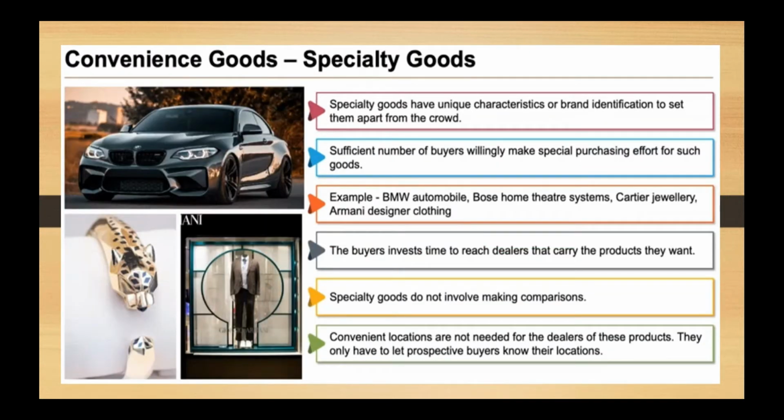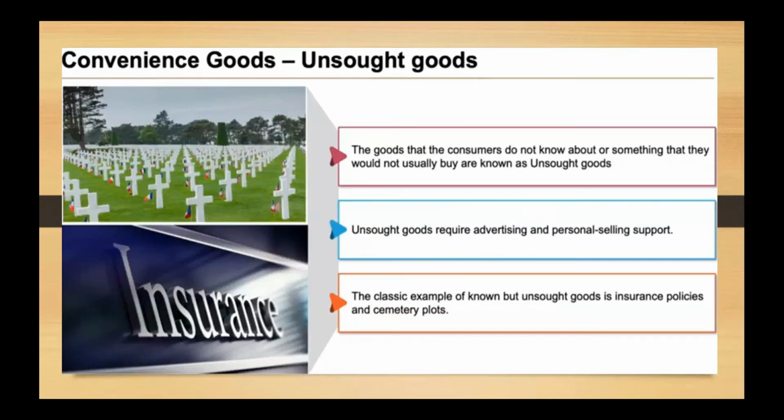Then comes the next category of specialty goods. What are specialty goods? Now, as I said earlier, these are luxury items which will not be afforded by everyone. Talk of purchasing a BMW, talk of purchasing Audi, Armani designer clothing. Now, everybody cannot afford it. They represent a unique brand, and that is why they have unique characteristics and they are called specialty goods. So there is no comparison. You cannot compare them with other products, and they are not available conveniently at convenient locations. So these are known as specialty goods. Moving to unsought goods.